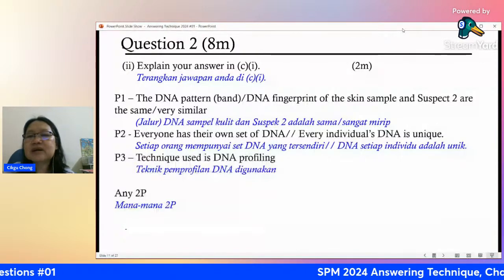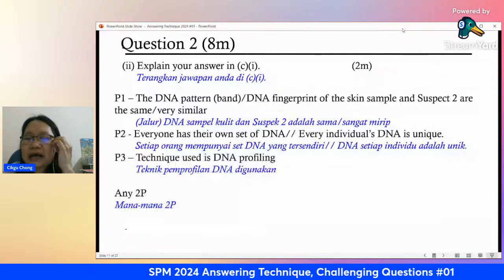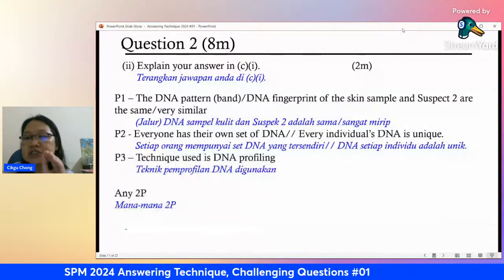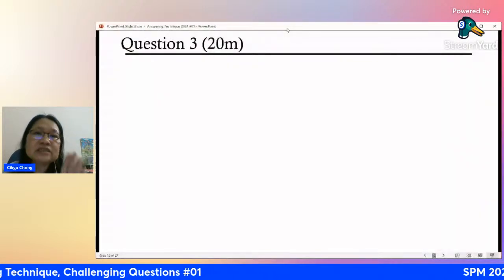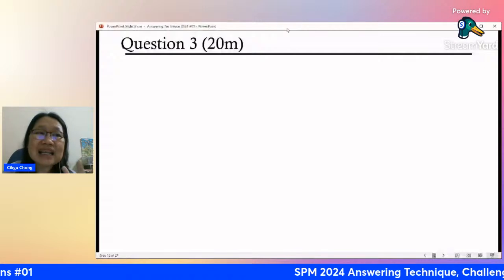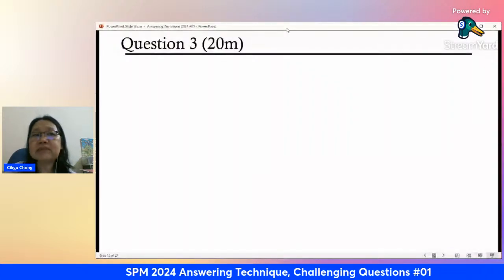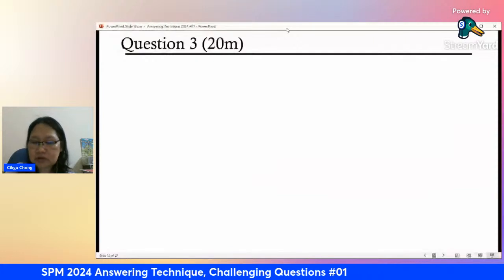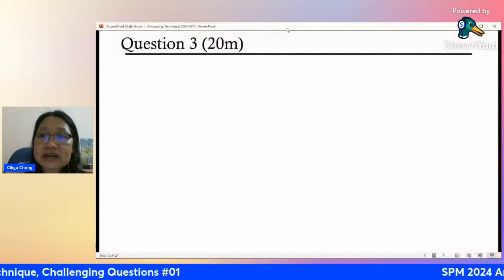Question 3. Question 3 is an essay question. Same code DNA, you see the matches, the pattern matches, most matches. Okay, that means most similar. All right, or they say so happen to be the same. Okay, this is an essay question. All right, essay question means more things to write. Okay, and a little bit tougher.